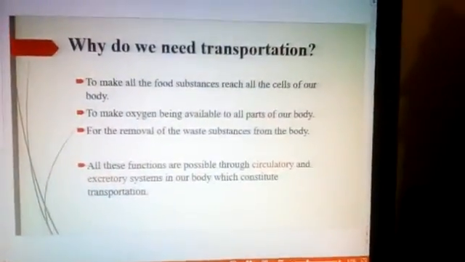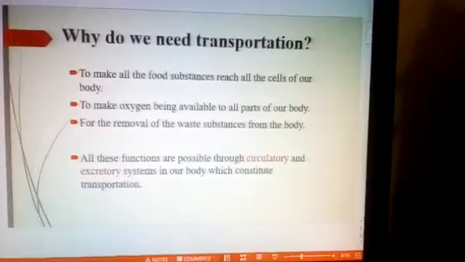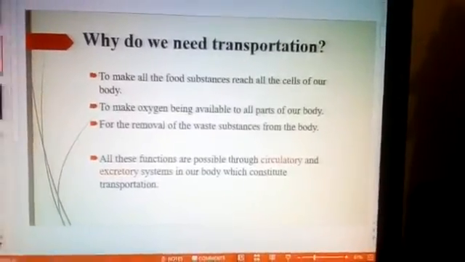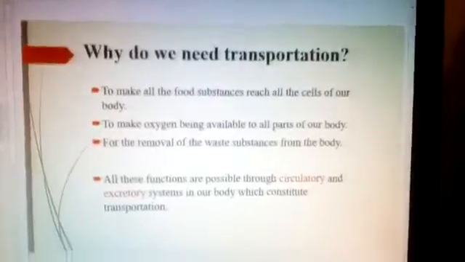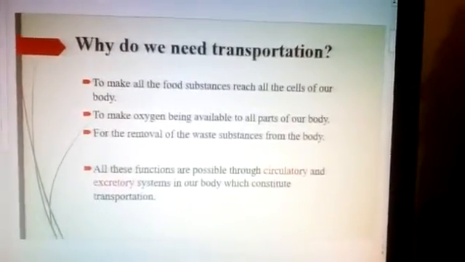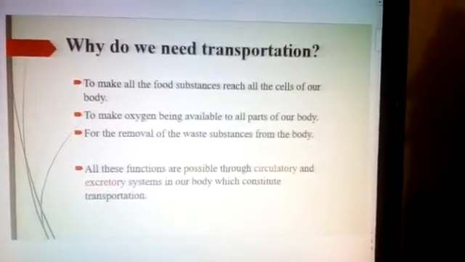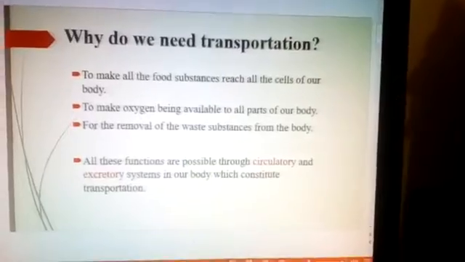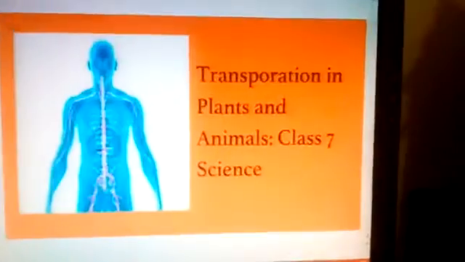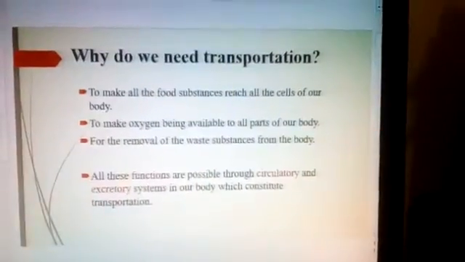Now you know organisms need food, water and oxygen for survival, and all these food substances are to be transported to various parts of the body. So why does food need to be transported and how is it transported? All these we learn in this chapter, transportation in animals and plants.